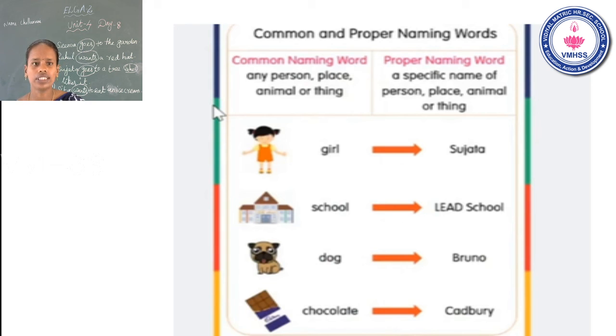Okay, next one, dog, that is common. Pronoun, specific pronoun, that is proper naming word. Is that clear? Next, chocolate, all variety of chocolate, but specific Cadbury, that is proper naming word. Chocolate common, but Cadbury specific, so that one is proper naming word. Is that clear? Now go to the next one.